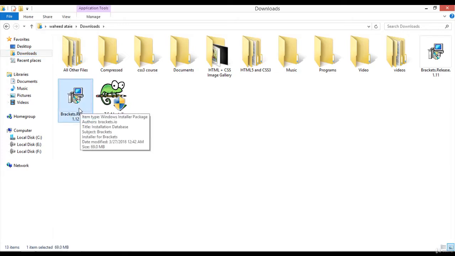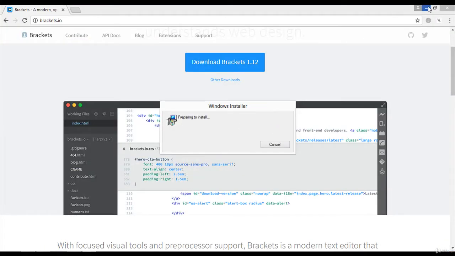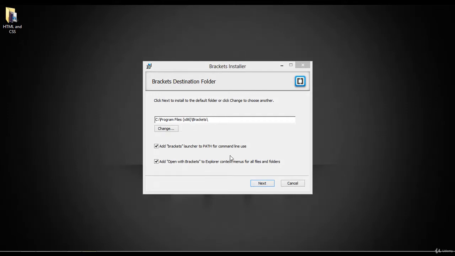After the downloading you can just double click to install this code editor. Select the destination. By default it will select the C drive. Inside it will create a folder by the name of Brackets. If you want to change the location, you can click on this change button.